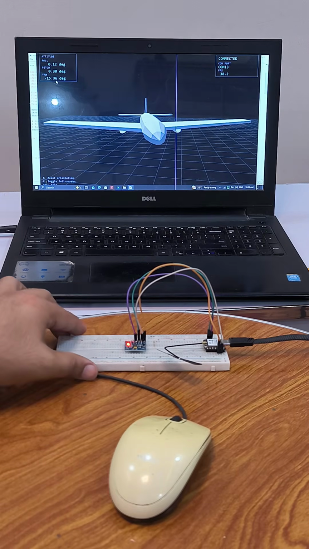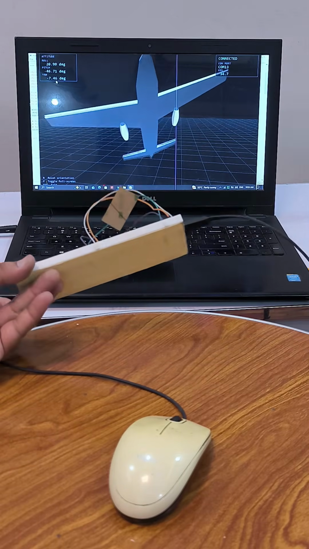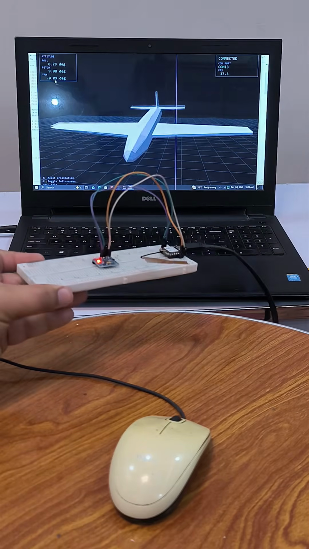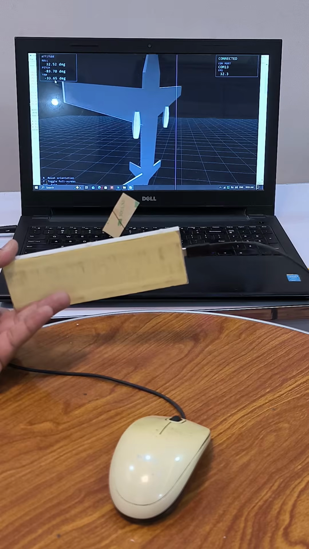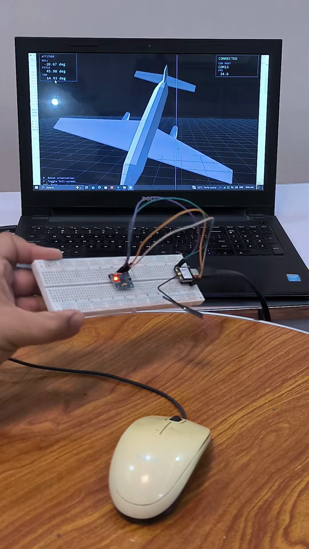Now comes the exciting part. As soon as I start tilting the MPU 6050 motion sensor connected to the Xiao ESP32C3, the airplane begins moving in real time. Every tiny tilt is detected with impressive accuracy.